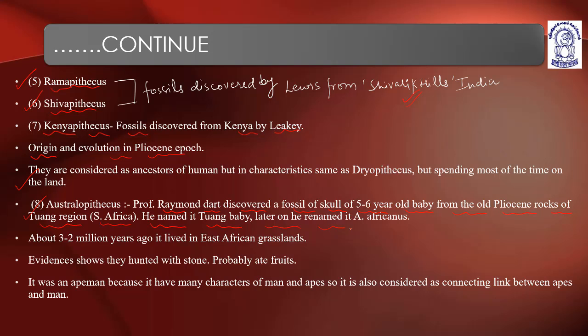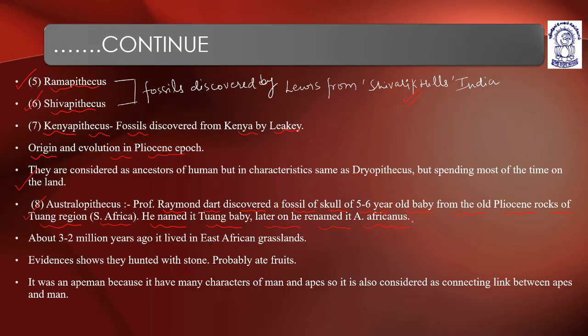Later on, he renamed it Australopithecus africanus. Professor Raymond Dart discovered a fossil of the skull of a 5 to 6 year old baby from the old Pliocene rocks of the Taung region, South Africa.